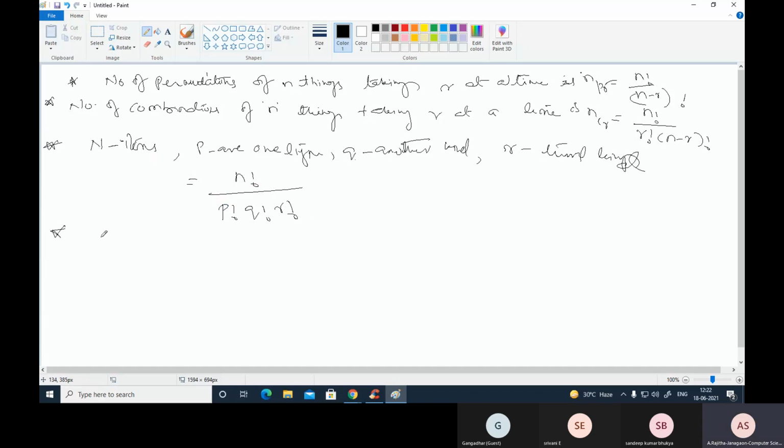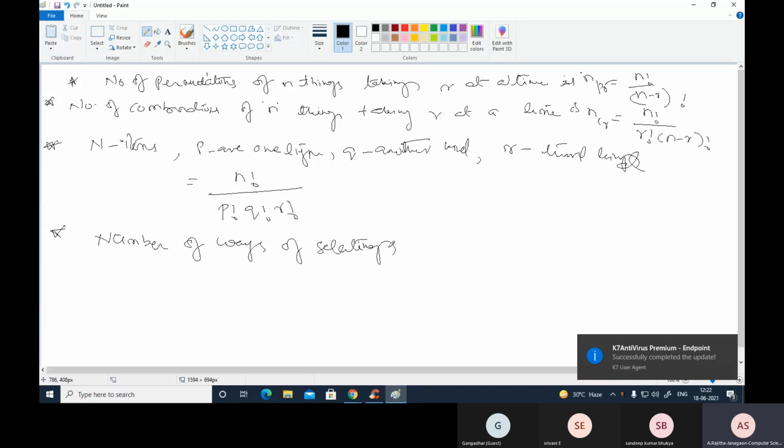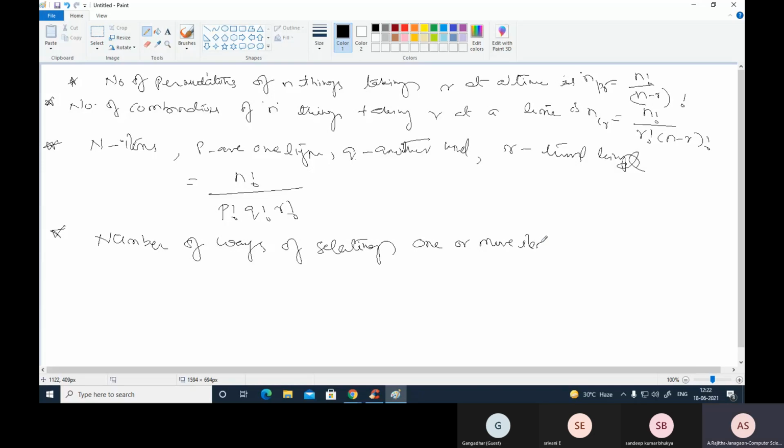Next, another formula: the number of ways of selecting one or more items from n given items.